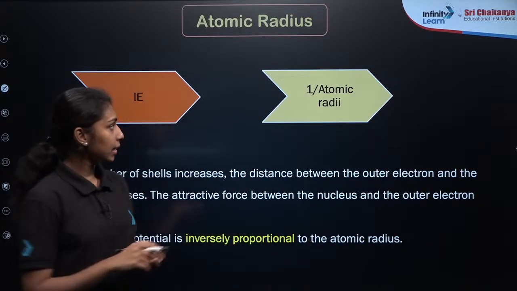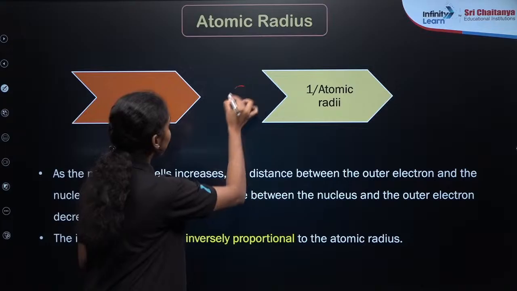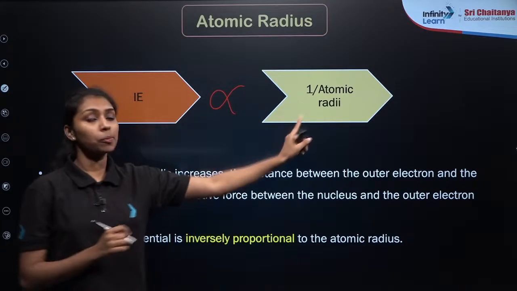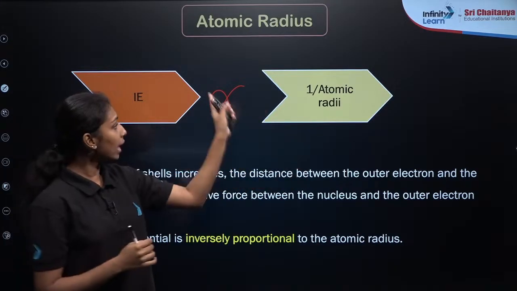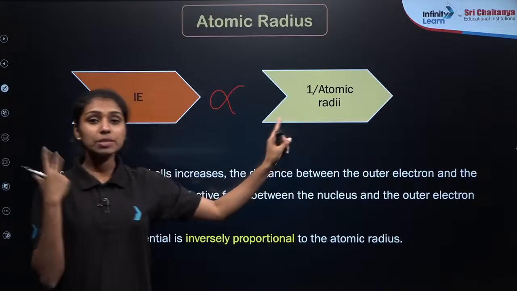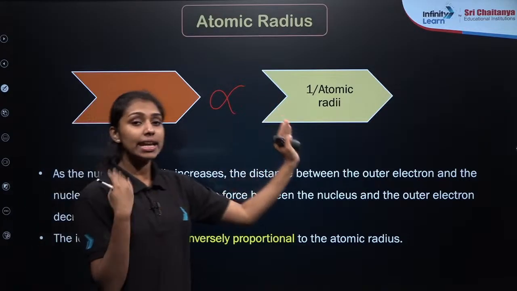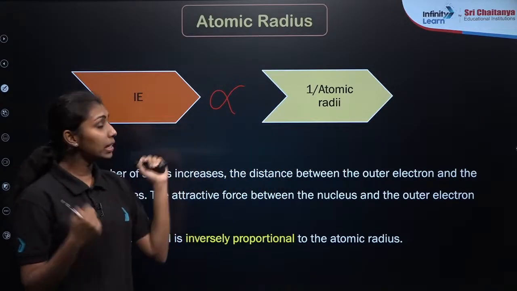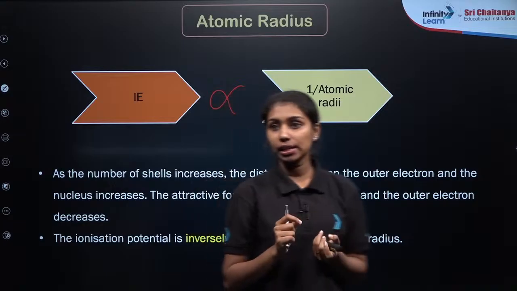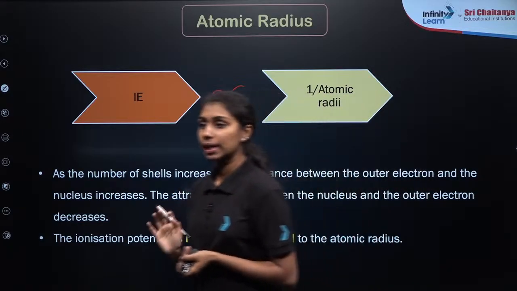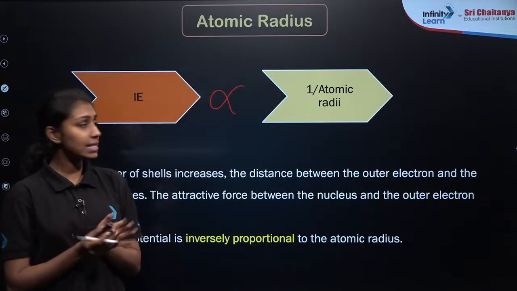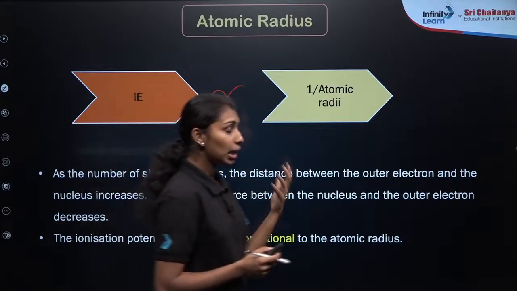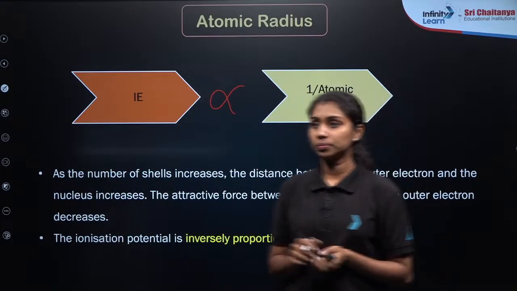It increases, right? So the ionization enthalpy is always inversely proportional to atomic radii, that is, proportional to 1 by atomic radii, which means that as the size or the radii increases, ionization enthalpy decreases and vice versa. Is the point clear? Then only we will get an idea about the trend of ionization enthalpy in a period as well as a group.